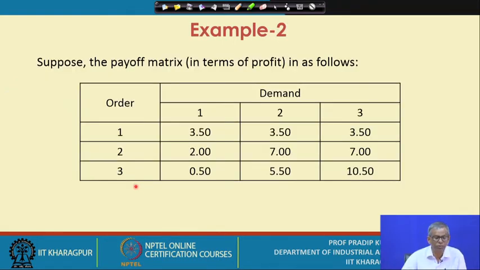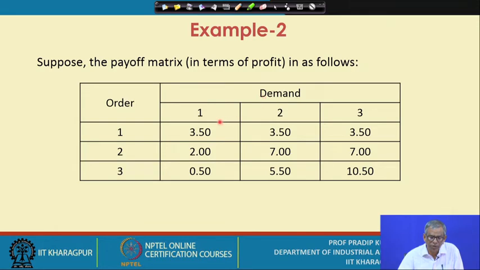So here is an example. Suppose the payoff matrix in terms of profit is as follows. Again, the same table you refer to, where you have 3 demand levels. This is just for illustration purposes, so that you have a proper understanding of a particular criterion and how you use this criterion for solving the problem. So suppose this is again a 3 by 3 matrix.